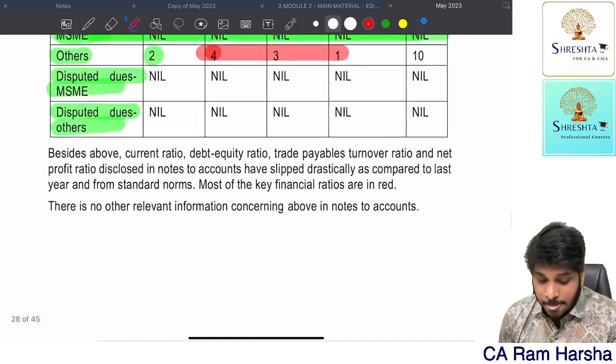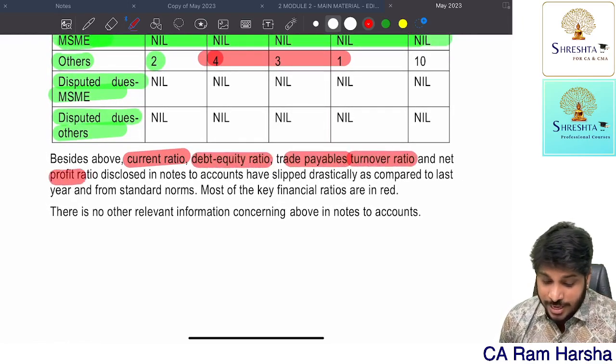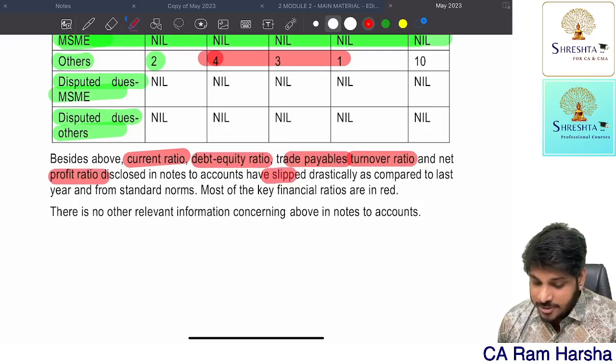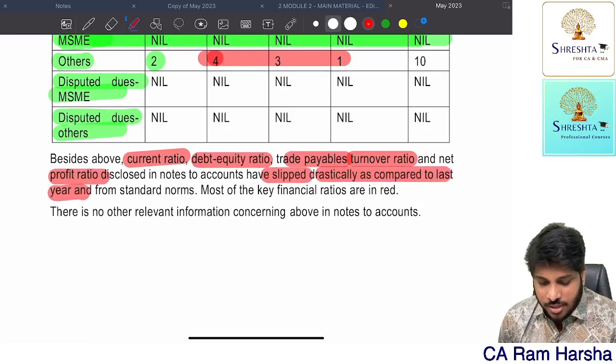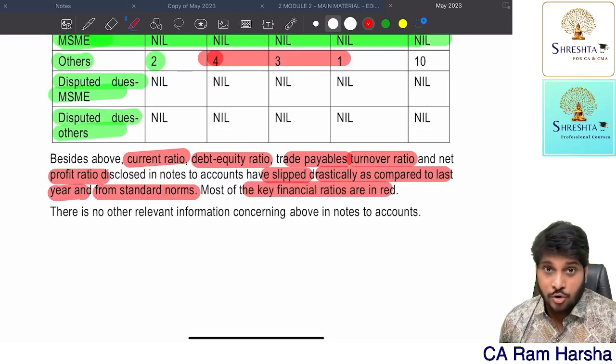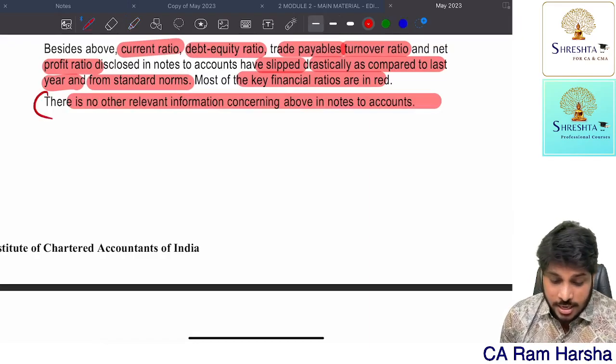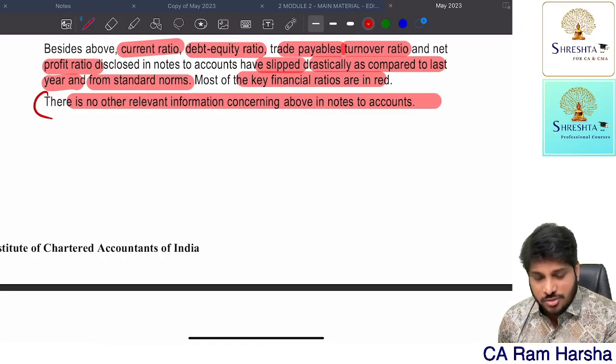Further, besides the above, the current ratio, debt equity ratio, trade payables turnover ratio, and net profit ratio have slipped drastically compared to last year and from the standard norms. Most of the key ratios are in red. There is no other relevant information in the notes too. Regarding them, nothing is mentioned in the notes.